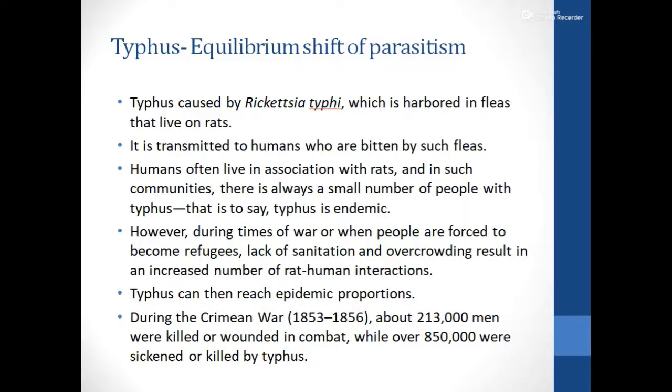And in such cases, what happens? The typhus can reach epidemic proportions. During the Crimean War, about 213,000 men were killed or wounded in combat, while over 850,000 were sickened or killed by typhus. So you can see an equilibrium shift of parasitism was noted in the case of typhus, which is caused by Rickettsia typhi.